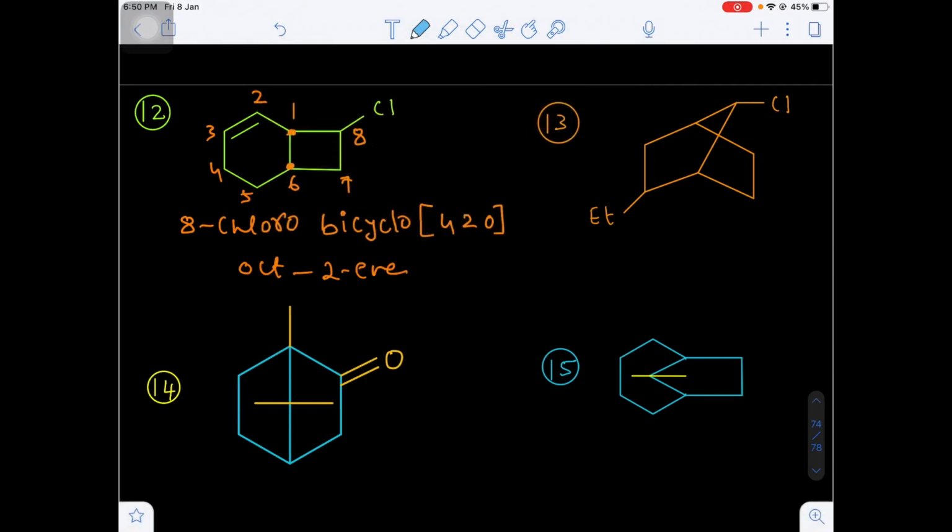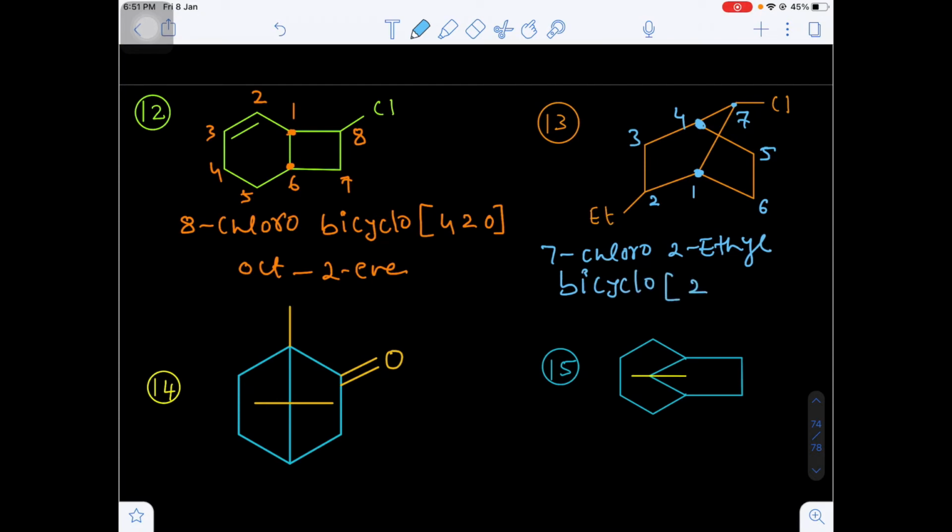Question number 13. In question number 13, first of all we have to consider any one of the bridgehead carbon atoms as number 1. Here I am giving number 1 because the next carbon has the ethyl substitution. Next to go to the 3rd one, the 4th one, this is the 5th, this will be 6th, and the last one 7. So there is a 7th position chloro. In alphabetical order chlorine comes first, and on the second carbon ethyl is there. 7-chloro 2-ethyl bicyclo.